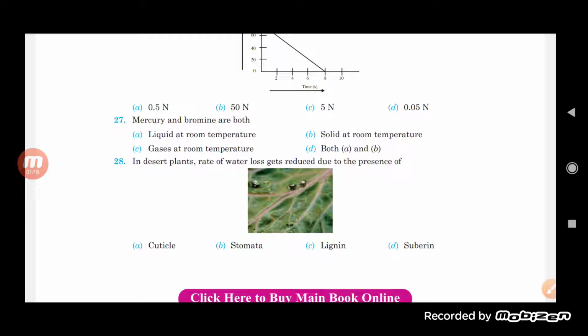Now, in desert plants, the rate of water loss gets reduced due to the presence of what? You just see that in desert plants the rate of water loss gets reduced due to the presence of the layer of suberin on it. So the layer of suberin helps in reducing the loss of water there.